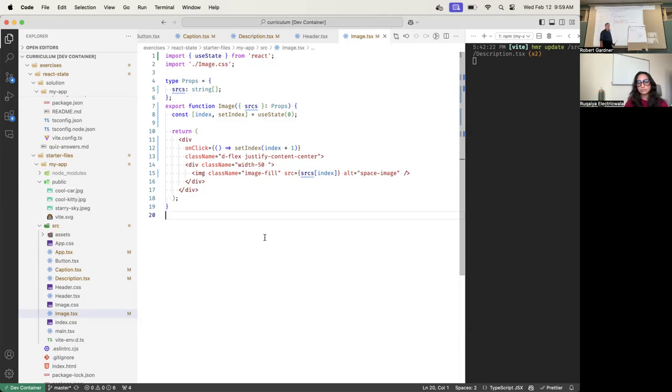But the memory is in the cache. It's not in the function. React is holding on to it for us. It's React's cache. React owns this. So the memory is in the cache. There is no memory in the functions. Functions do not have memory.